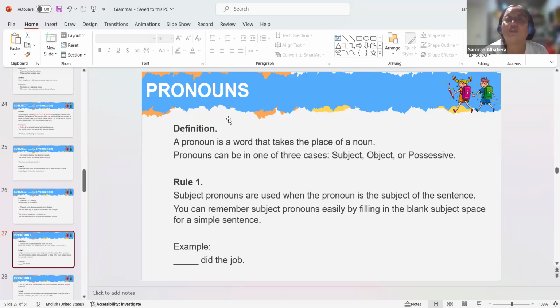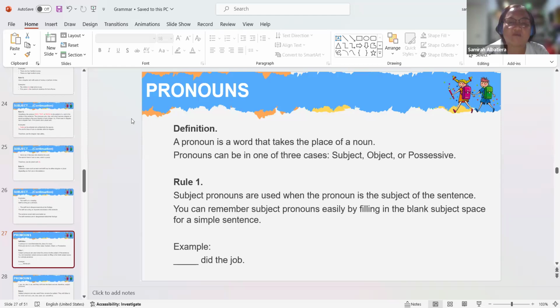Here come the rules again. So we will start with rule 1. Subject pronouns are used when the pronoun is the subject of the sentence.